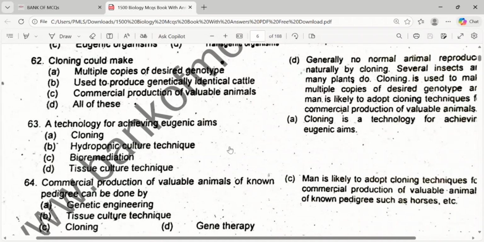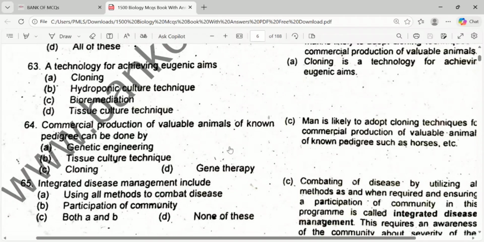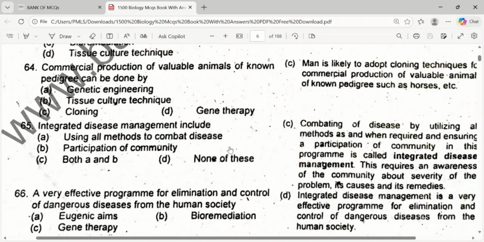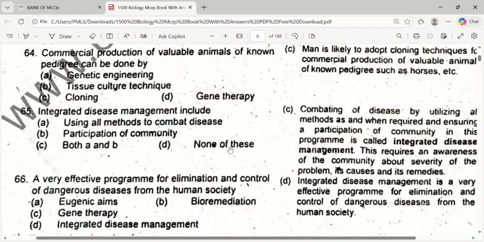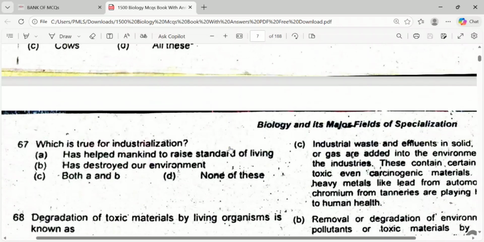Commercial production of valuable animal of non pedigree can be done by tissue culture technique. Okay, integrated disease management includes using all methods to combat disease, participation of community, both A and B, none of these, C option. A very effective program for the elimination and control of dangerous disease from the human society is integrated disease management. Species cloned so far are sheep, mice, cows, all of these.